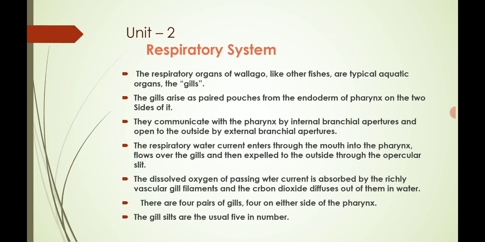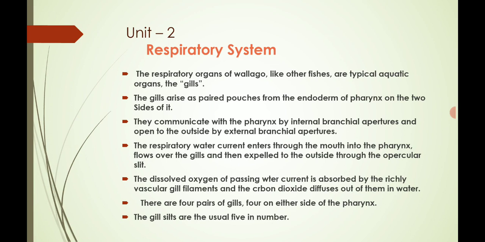As you know, there are various branchial apertures in fishes. They open to the outside and the inside. The respiratory water current enters through the mouth into the pharynx, flows over the gills, and is expelled to the outside through the opercular slit. The dissolved oxygen of the passing water current is absorbed by the richly vascular gill filaments, and the carbon dioxide diffuses out of them into the water, through the gills.